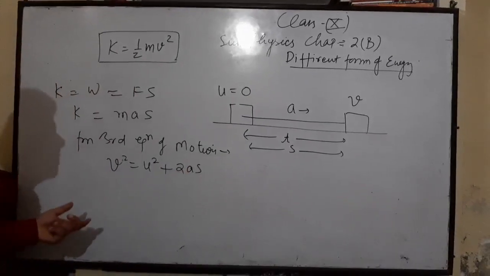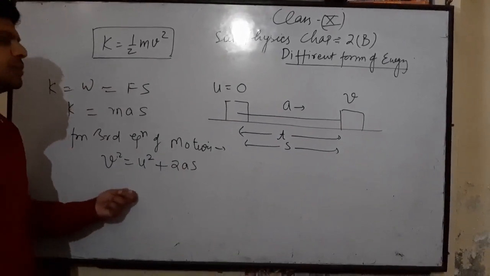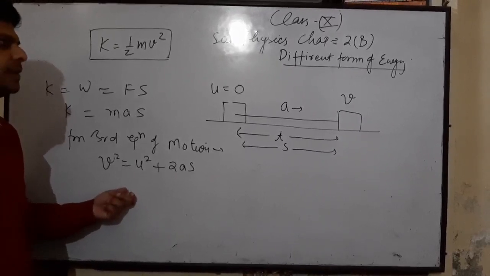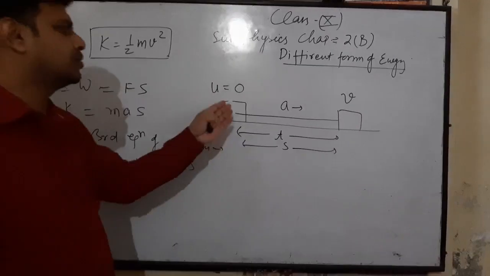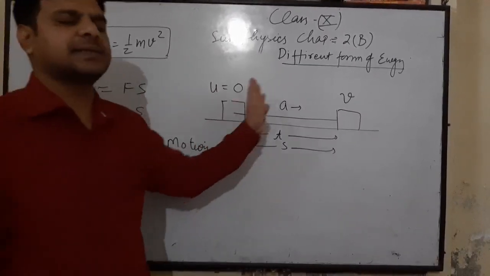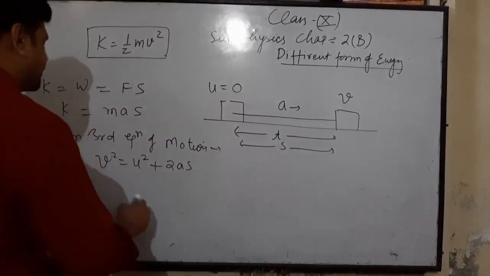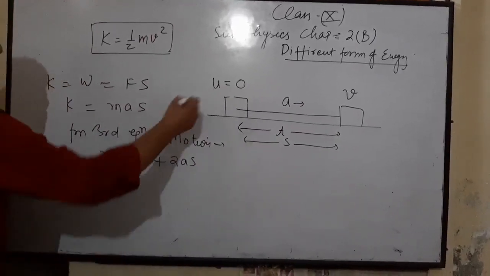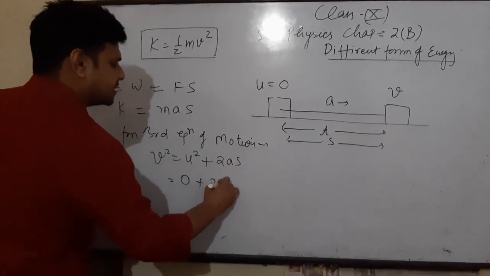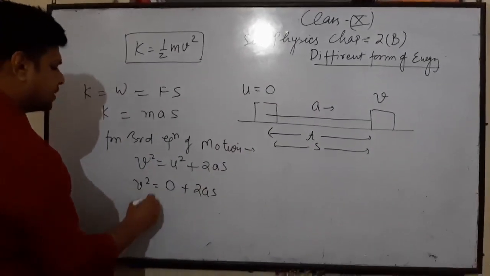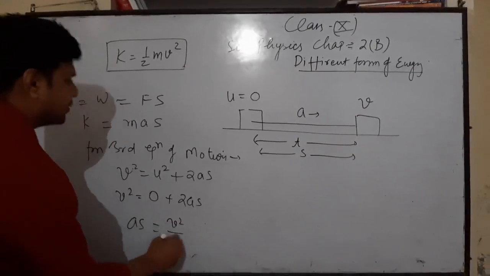There are three equations which govern the accelerated motion of any object. In this situation, the motion of this object is accelerated, so we can use this equation. The initial velocity of the object is 0, acceleration is a and displacement is s. Now a into s is equal to v square by 2.